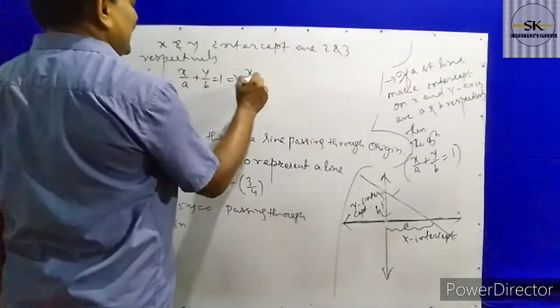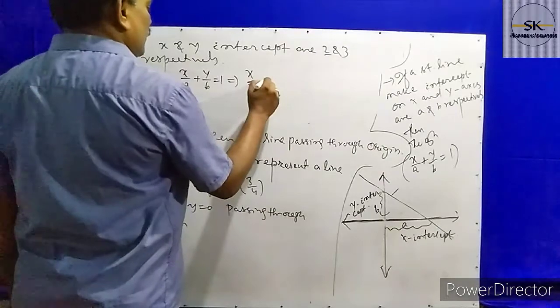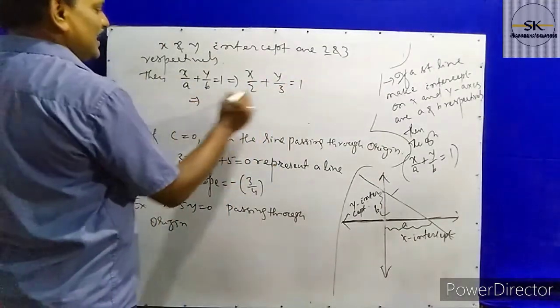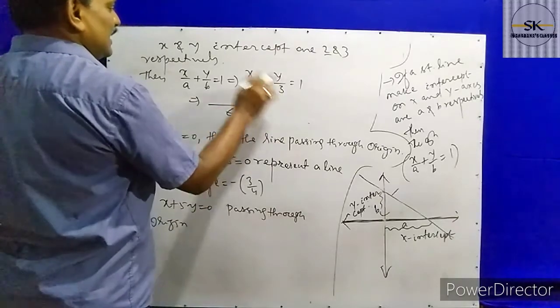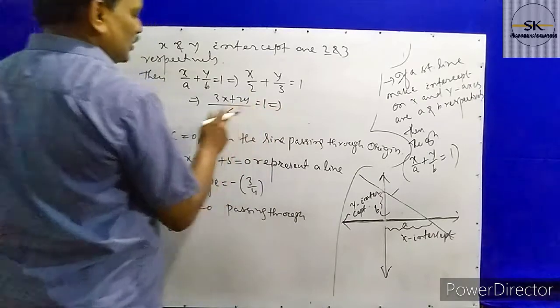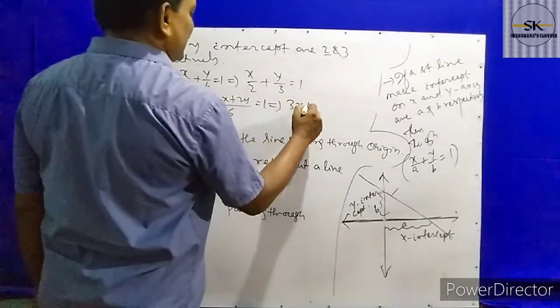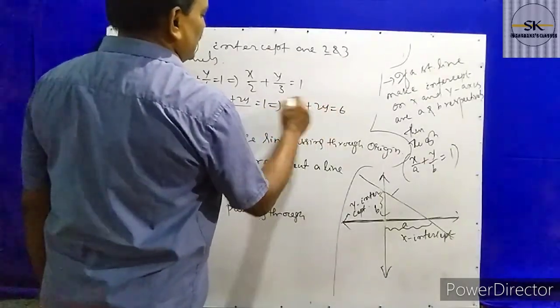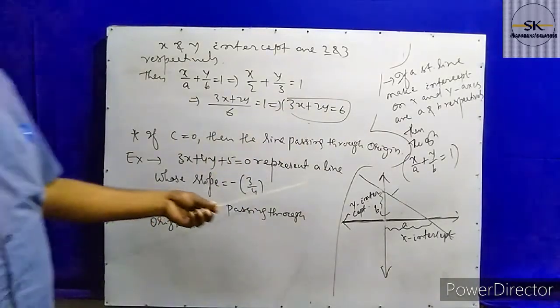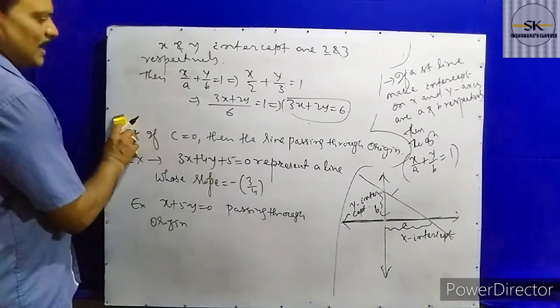That implies x by 2 plus y by 3 equal to 1. Taking the LCM as 6, we get 3x plus 2y equal to 1 over 6, and on cross multiplying, 3x plus 2y equal to 6. This is the straight line equation. So when the two intercepts are given, you can directly find the equation.